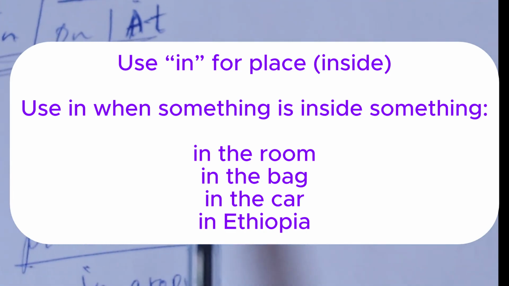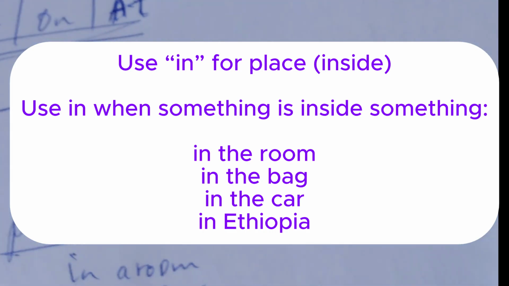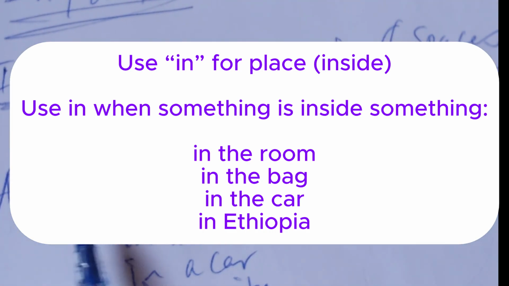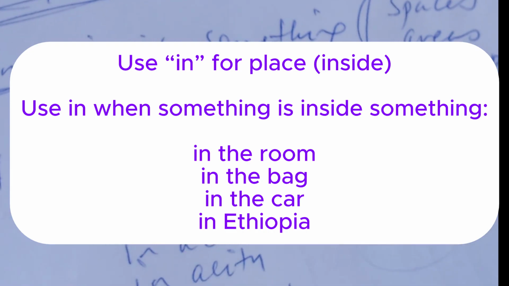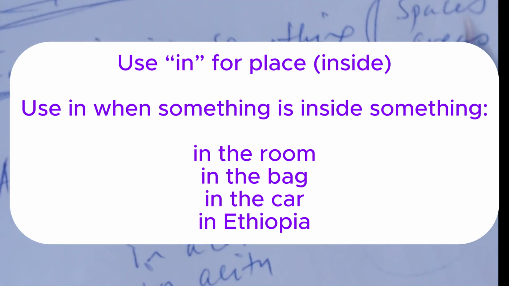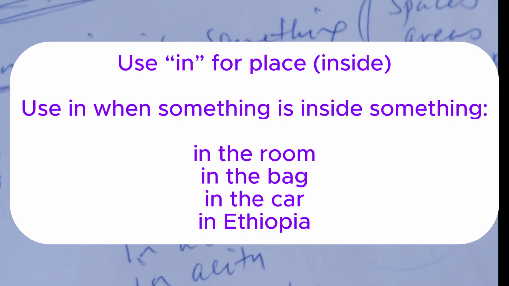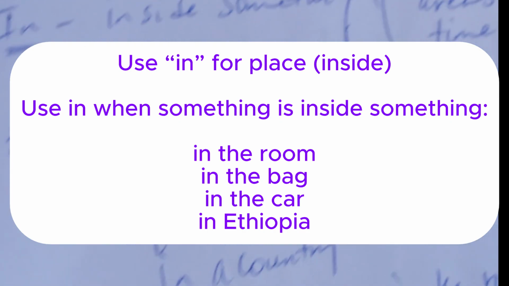We use "in" for inside something, whether it's a space, an area, or a time period. For a place, we use it for the inside of something. That place may be a room, a car, a country, a city, a pool, or a home. At that time we have to use "in".